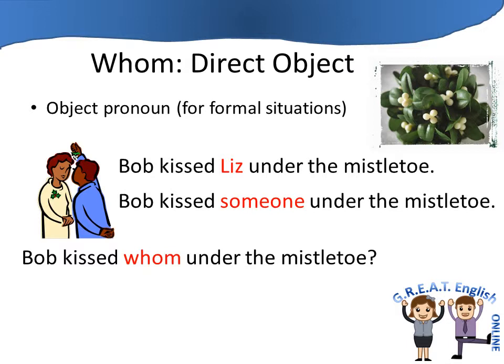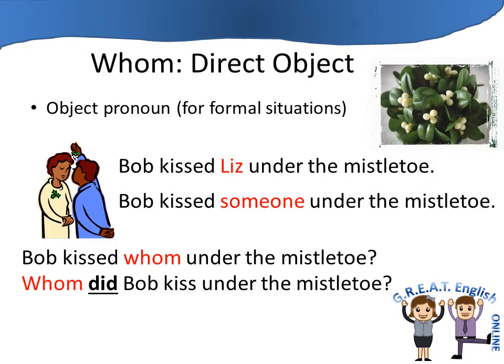The only problem with this is that in English, we don't usually have the question word in the middle of the sentence. We usually put the question word at the beginning of the sentence. And when we do that, we also have to use an auxiliary verb. If you move the question word from the middle of the sentence to the beginning of the sentence, then you need to use an auxiliary verb. Whom did Bob kiss under the mistletoe?